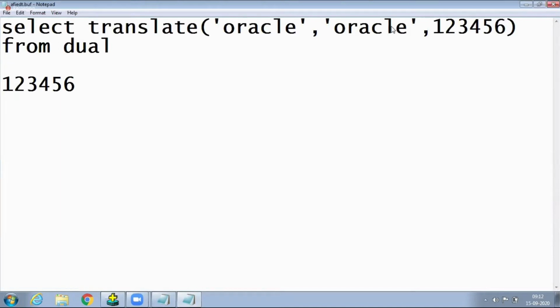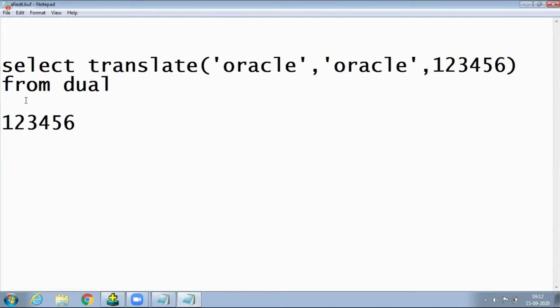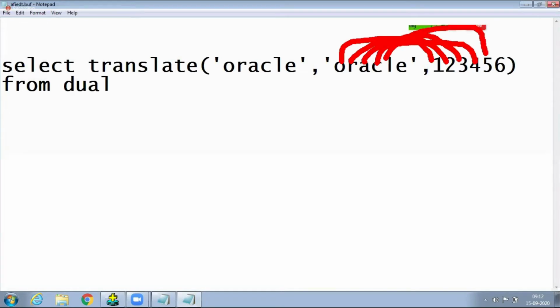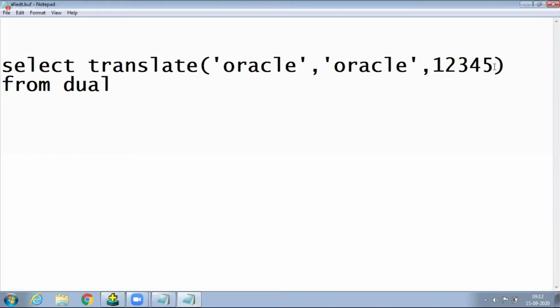Anybody maybe guess. Suppose I am giving O is replaced with 1, R is replaced with 2, A is replaced with 3, C is replaced with 4, L is replaced with 5, for example. Suppose a replacing character is not there. Suppose here I'm removing 6 only.